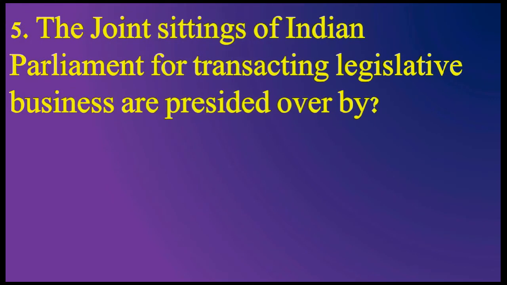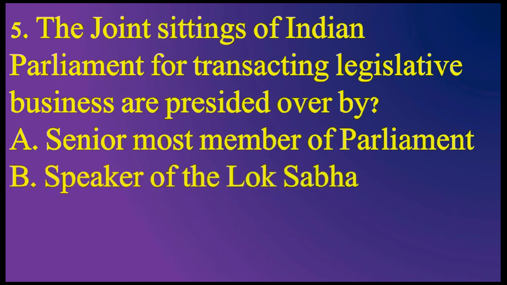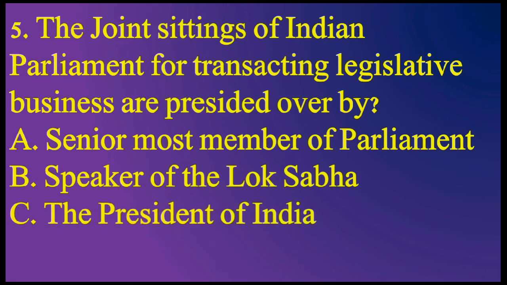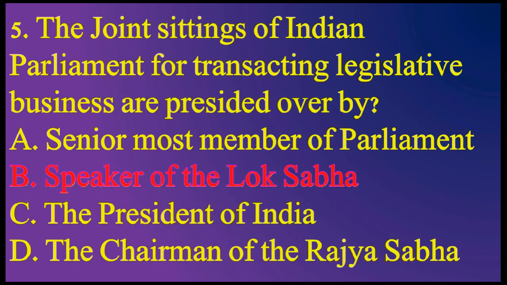Question number 5. The joint sitting of an Indian Parliament for transacting legislative business is presided over by option A, senior most member of Parliament, option B, Speaker of the Lok Sabha, option C, the President of India, option D, the Chairman of the Rajya Sabha. Which is the correct answer? The correct option is option B, Speaker of the Lok Sabha.